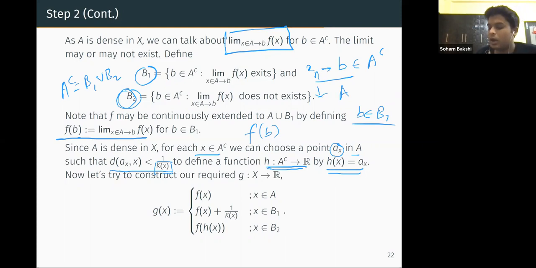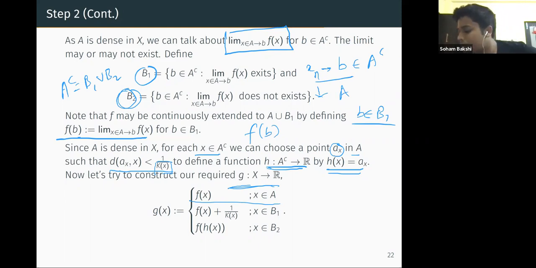And now we want to construct a function g from X to R, which has all the properties we need. That is, which is an extension of f. First of all, for this we have to define it in some way. And then we need that it is continuous exactly on A and not outside A. So we define it in some way and then prove that it is actually the case.